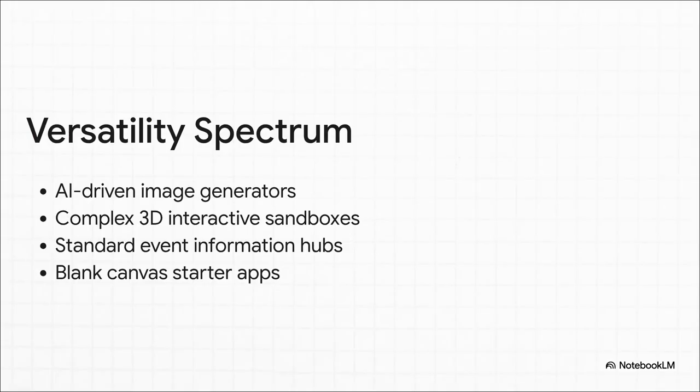Let's actually break down what kinds of applications we're looking at here, because this really highlights Lovable's shockingly wide versatility. We are definitely not just talking about basic static text websites. No way. The platform is generating AI-driven image generators with complex API integrations. It's building fully interactive 3D sandboxes. But then it's also perfectly happy creating standard, gorgeous event information hubs, or even just blank canvas starter apps for when you want a totally clean slate. It really is a full-stack engine that can handle a massive variety of use cases, adapting entirely to whatever crazy idea the user throws at it.